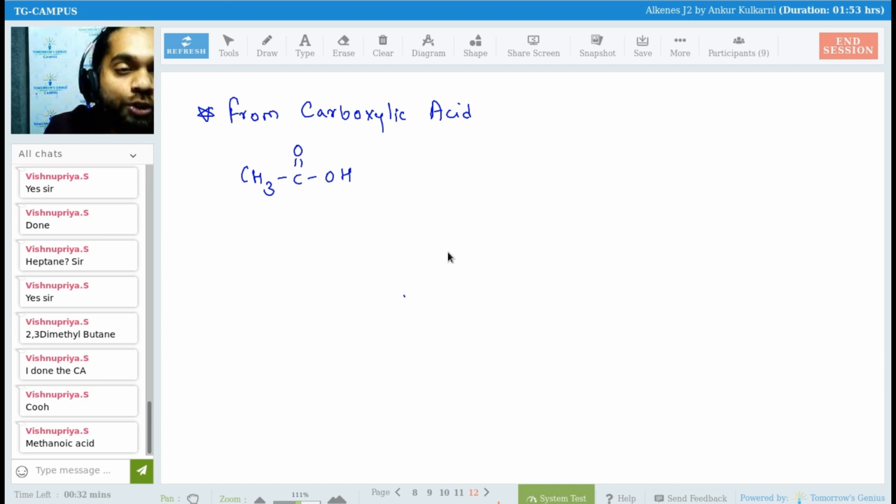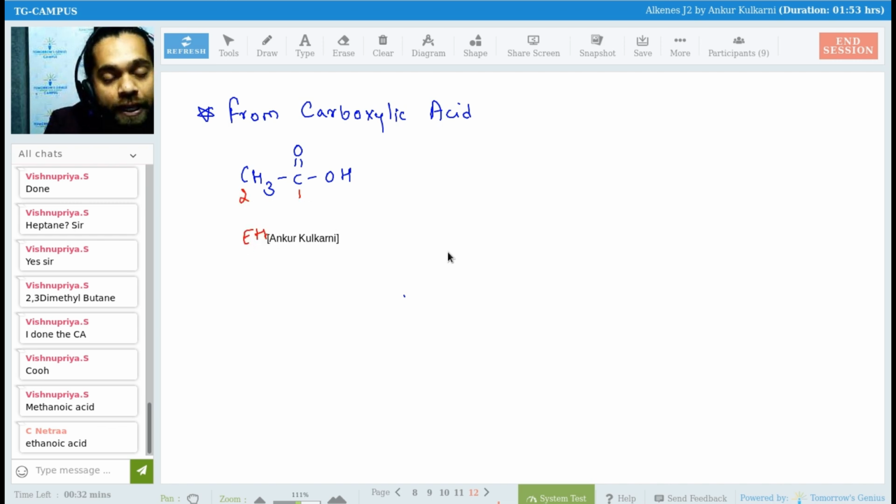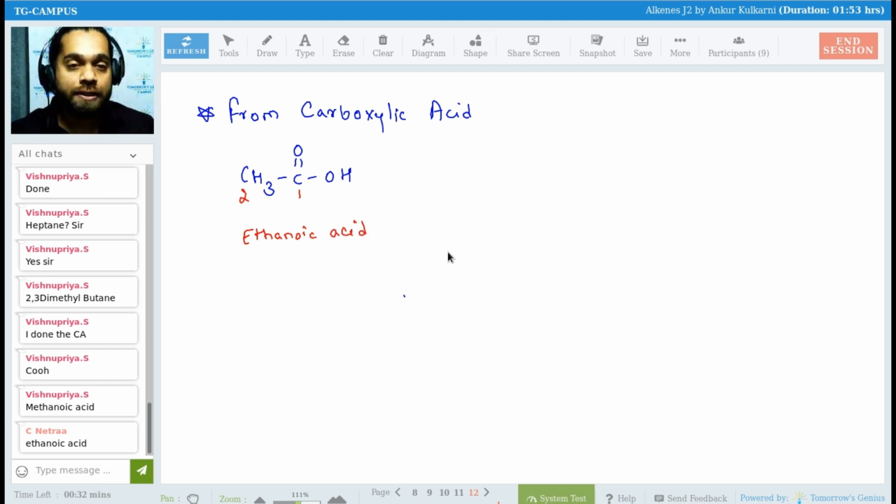Mukeshwaram, what is the IUPAC name of this? It is Vishnupriya. Do not ignore this carbon. You have to count that carbon also. It is ethanoic acid. Okay, now from carboxylic acid, how do we prepare it?